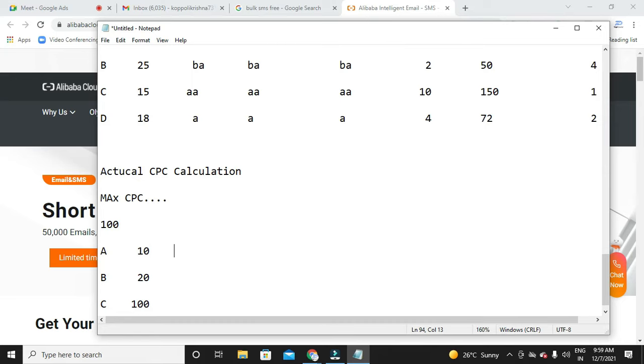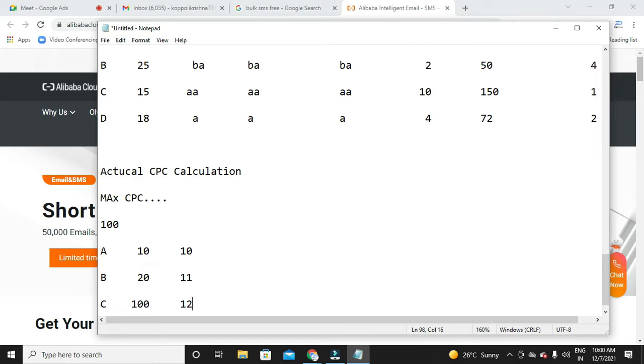Now how much will Google deduct from each advertiser's account for every click? It will take 10 rupees from A, and from B it will take 11 rupees, and from C 12 rupees.